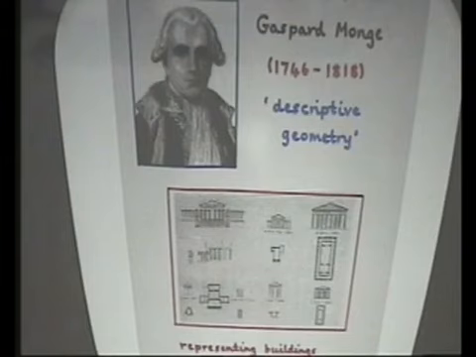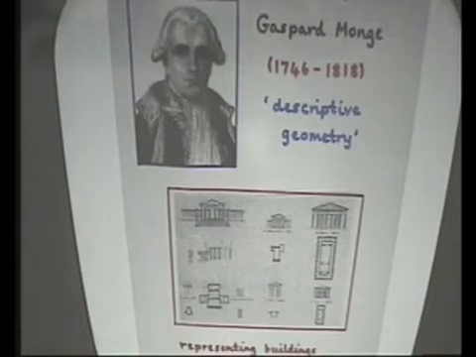Well, one important consequence of the French Revolution was Napoleon's founding of the École Normale, and shortly afterwards the École Polytechnique in Paris. Here's the École Polytechnique. And it was here that the country's finest mathematicians taught students. They had really great teachers there. Monge was a major figure at the École Polytechnique, as were Laplace, Lagrange, and Cauchy. And they taught the students who were destined to serve in both military and civilian capacities.